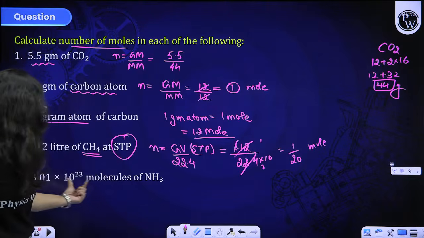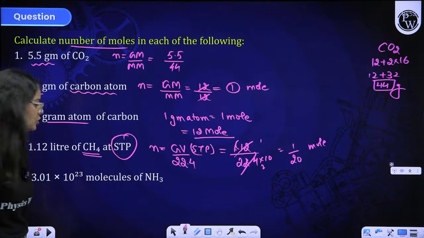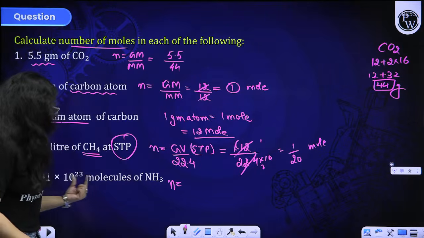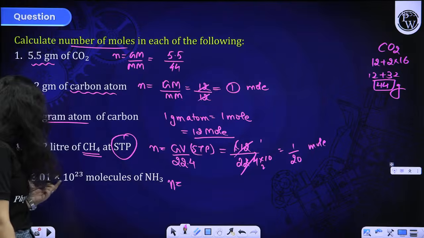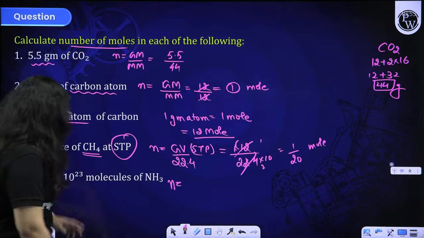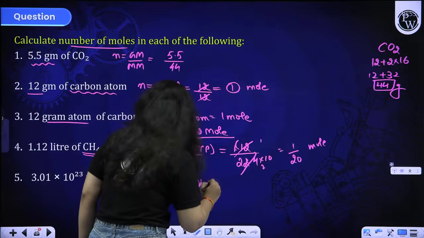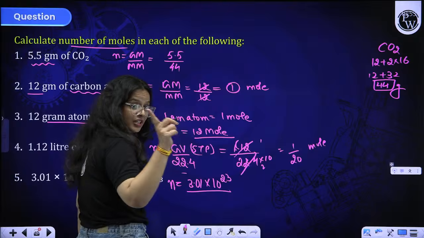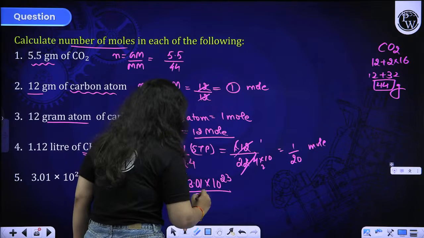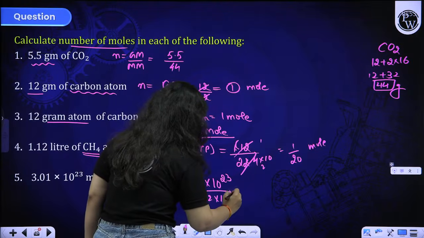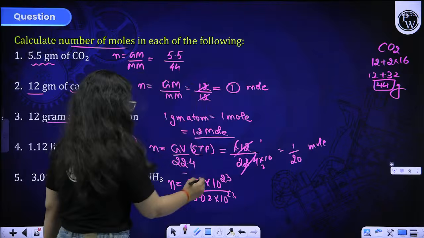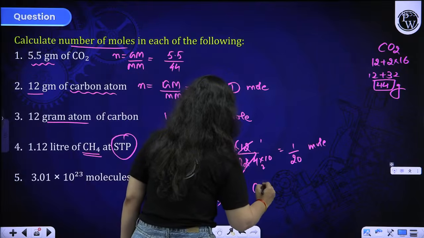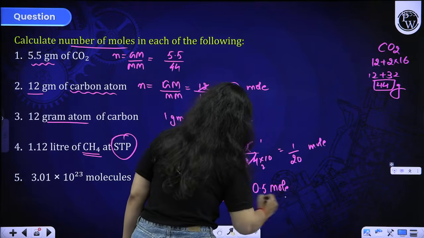Then this much molecules of ammonia, beta. So again, I'm using over here the number formula because molecules of ammonia are given to you. There's a number given to you, 3.01 into 10 raised to the power 23 molecules divided by Avogadro number, that relation, given particles by Avogadro number 6.022 into 10 raised to the power 23. So it will come out to be 1 by 2 and the 10 raised to 23 will be cancelled. 0.5 mole will be your answer.